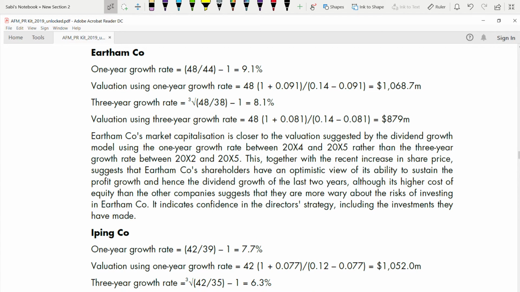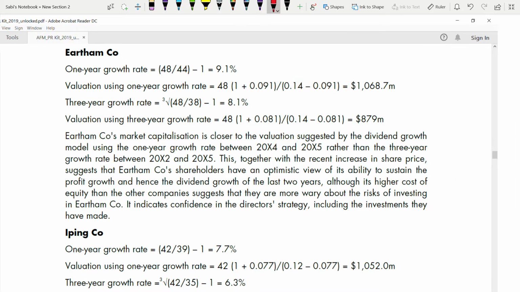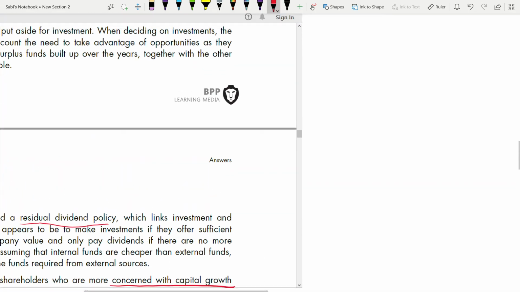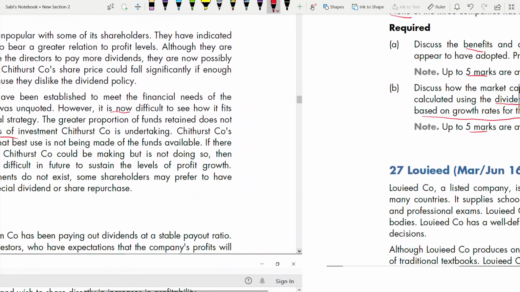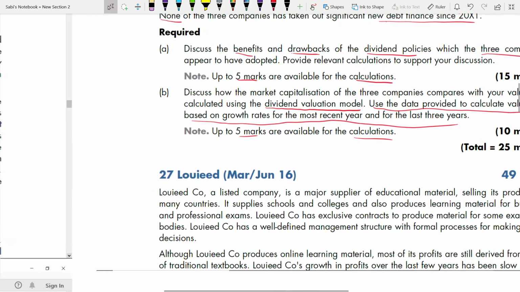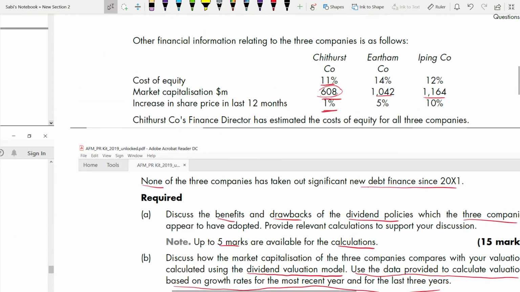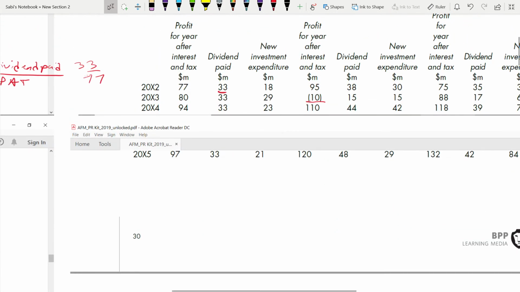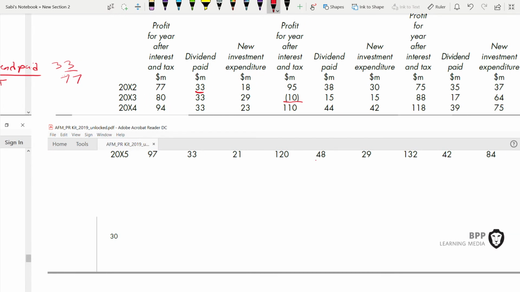So Earthham, 1 year growth rate. First, you have to find the 1 year growth rate. How do you find it? 48 divided by 44. Check the dividend: you have to take the latest, most recent year, which is 48.